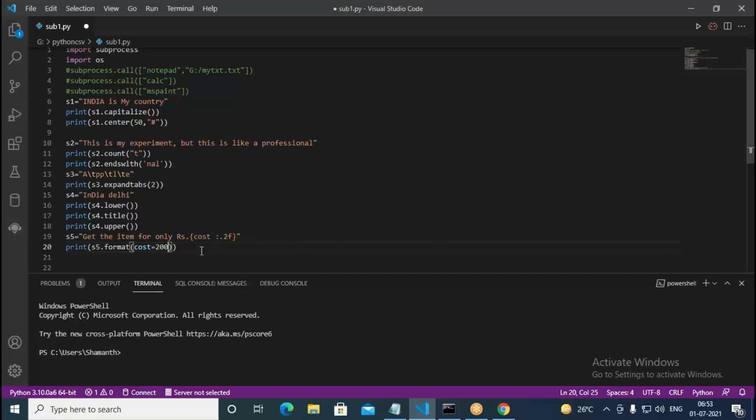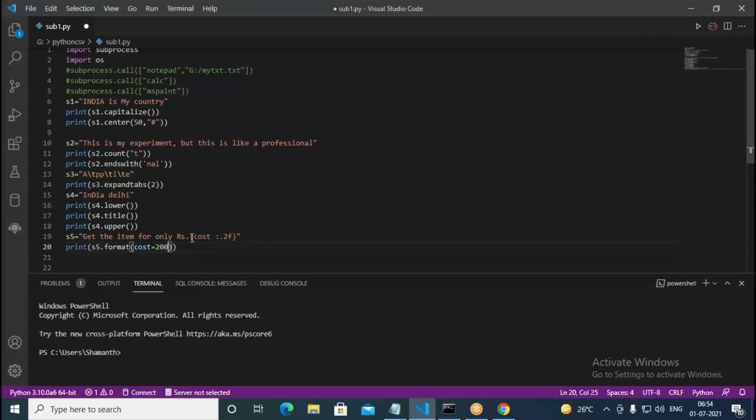Whatever is specified in the curly brackets, I want to replace it, up to 2 decimal points. So when I print it, it should say "Get the item for only rupees 200.00". That should be printing.